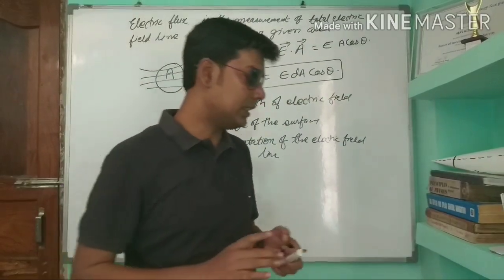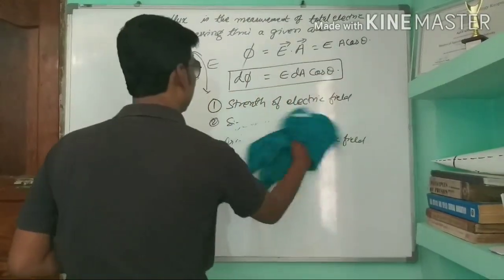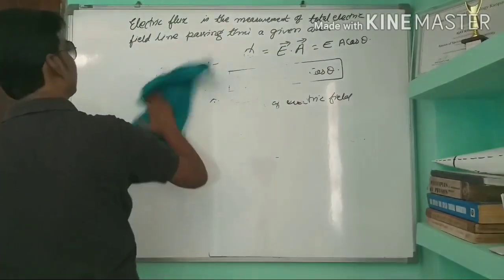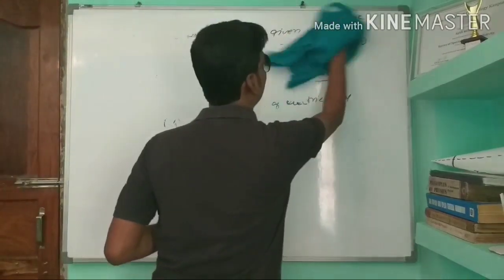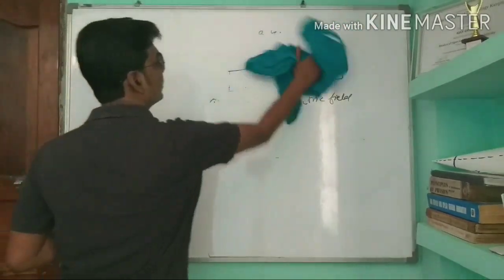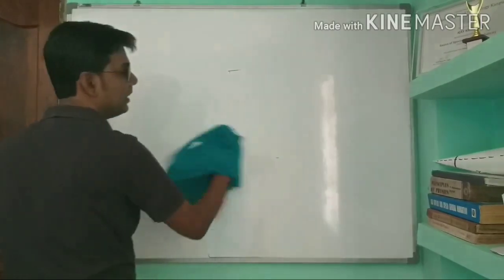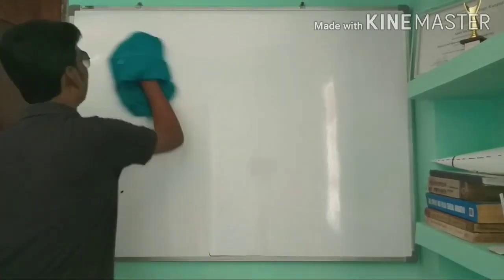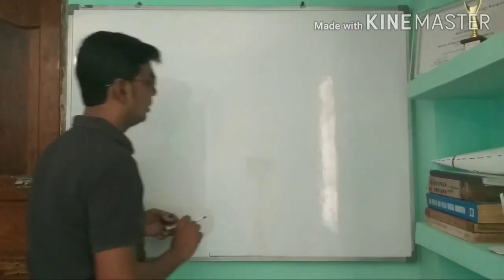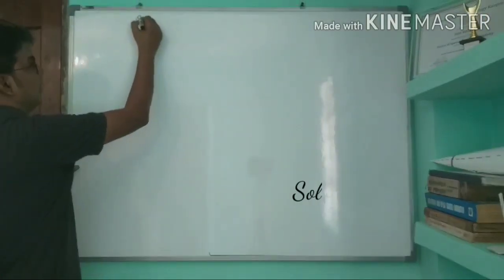So, first of all, we will see the solid angle. This solid angle is very useful to determine the Gauss law.